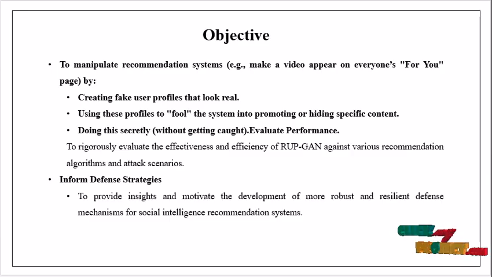This attack will make a video appear on everyone's For You page or in the first priority suggestion, by creating fake user profiles that look like real profiles, and it manipulates the target system to feed the recommendation to the user, using these profiles to fool the system into promoting or hiding specific content. Doing this secretly without getting caught by the target system is the performance evaluation of this project.